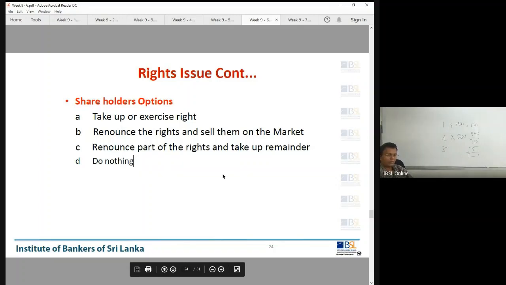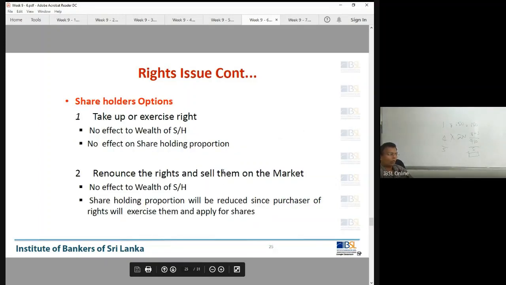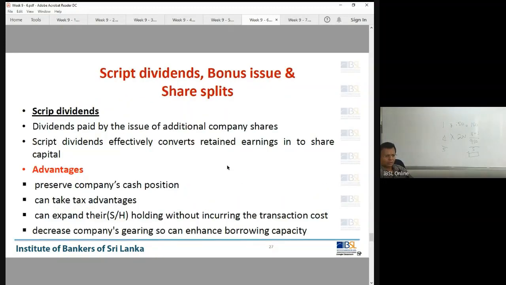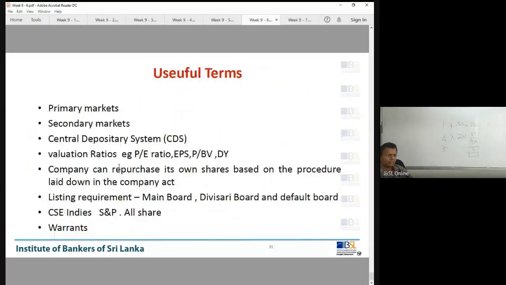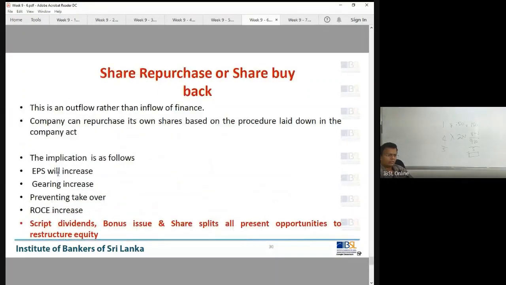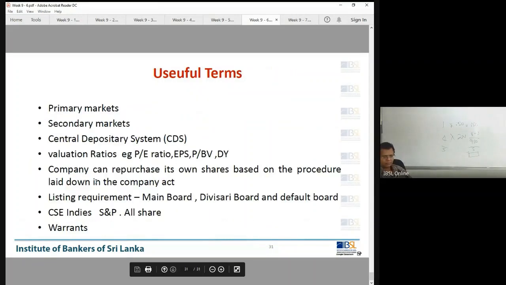So I have explained all the mechanisms and all the benefits of each option. Scrip dividend we have already discussed. Bonus issue we have discussed. Splits discussed. These are the ratios I'll be discussing later with you in the investor ratios. Remember that we have discussed. I'll give you a note on this.